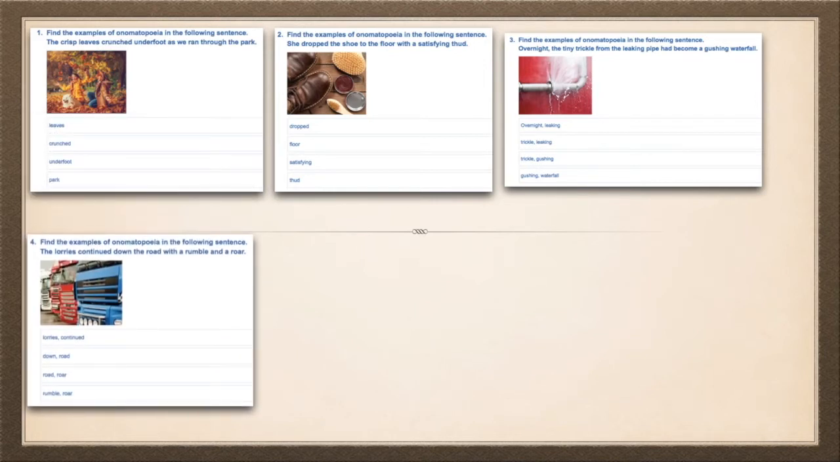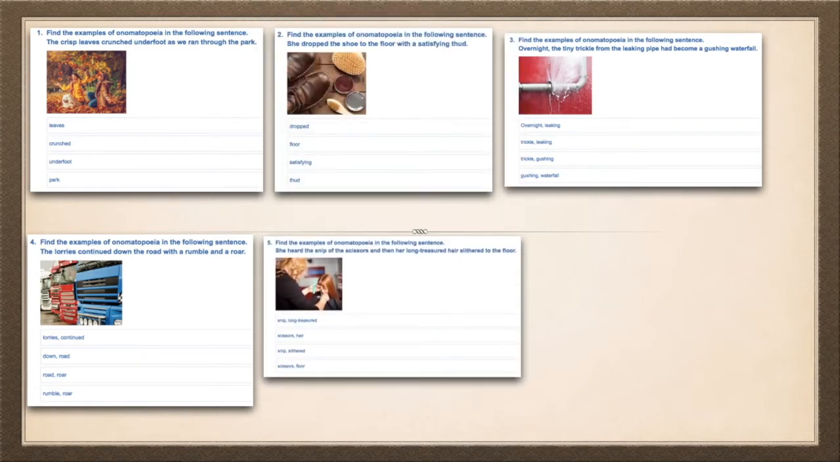Number 4, find examples of onomatopoeia. The lorries continued down the road with a rumble and a roar. Select the 2 words that are examples of onomatopoeia. Look at the words below. Number 5, she heard the snip of the scissors and her long treasured hair slithered to the floor. There are 2 examples of onomatopoeia in that sentence. Which are those 2 words?